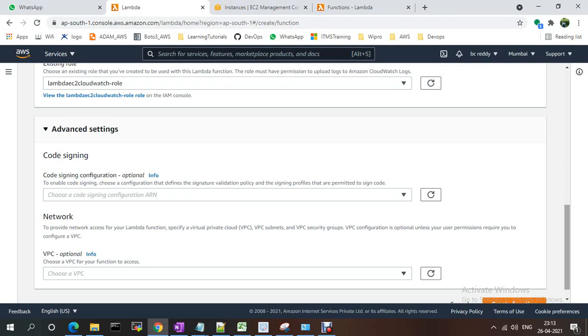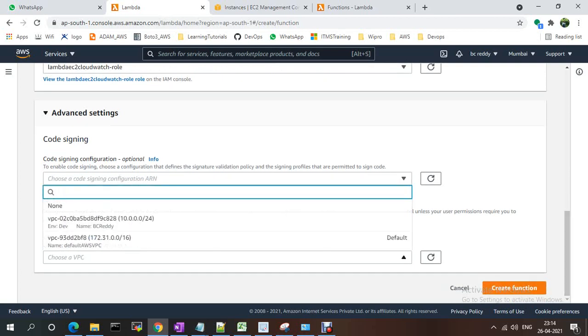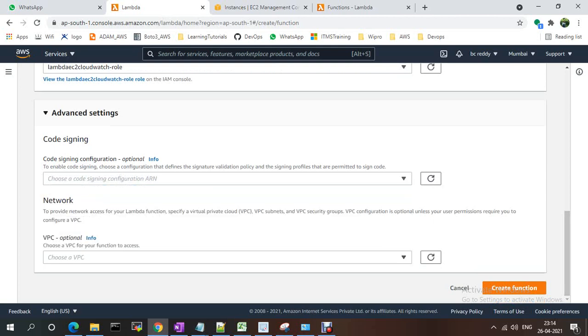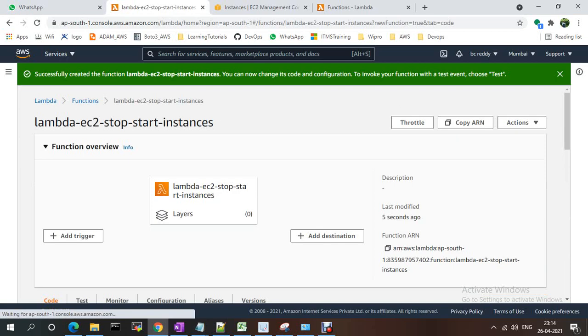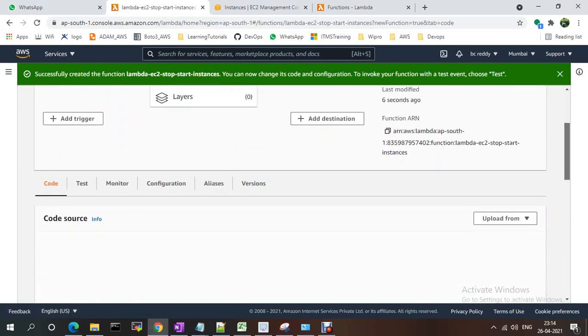If you have to run this Lambda function within your specific VPC, you just need to select the subnet. This is optional. I'm just creating the function. Okay, so my function is created.